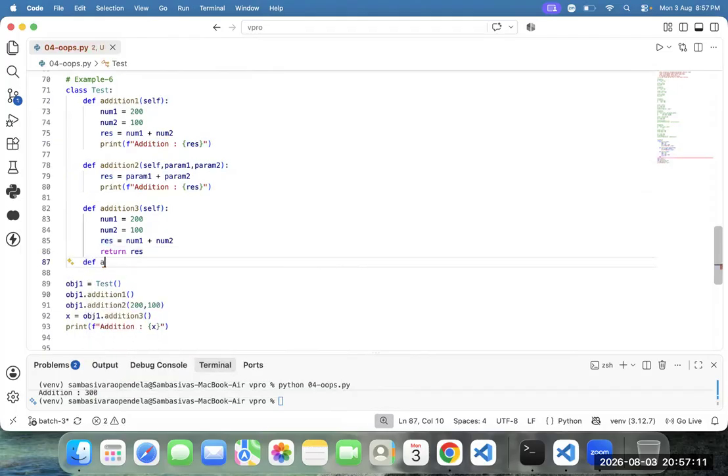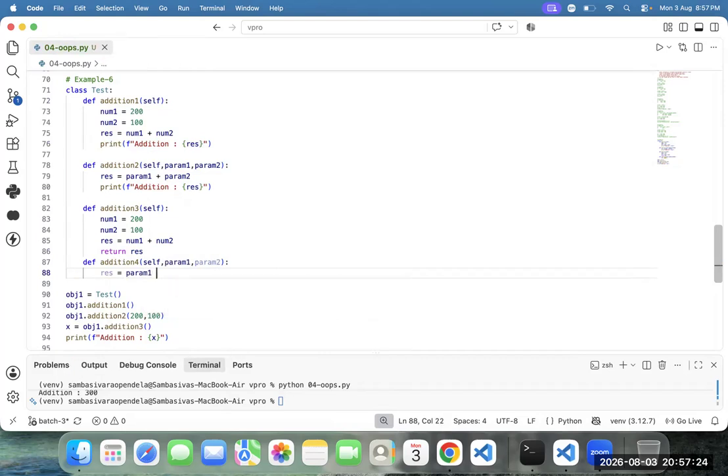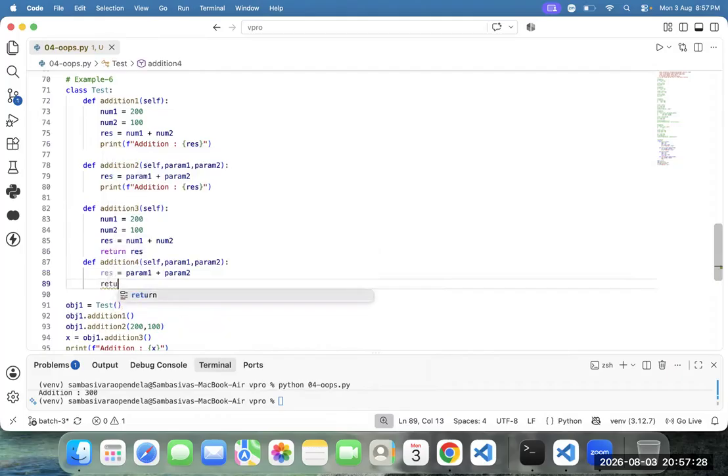Definition addition 4, self, param 1, comma, param 2. Result equal to param 1 plus param 2. Return what? Return result. Return result here.